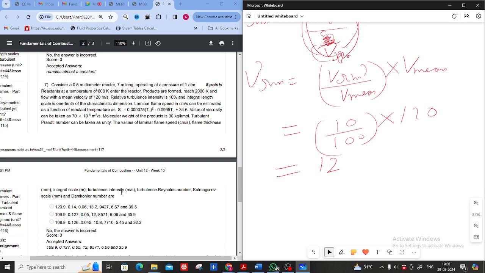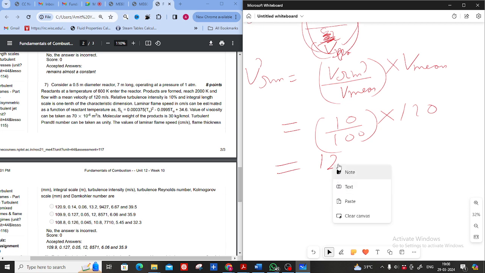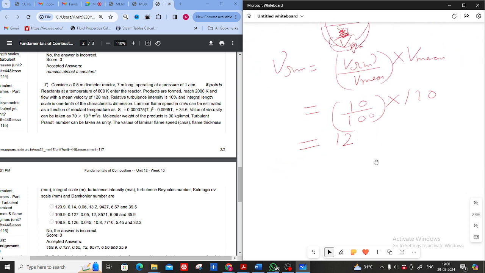Now the next part is the turbulence Reynolds number. It is the fluctuation of RMS velocity into L0, that is the integral length, upon nu. So the integral length is 0.5 upon 10, so it will be 0.05, upon nu, which is 70 into 10 to the power minus 6.